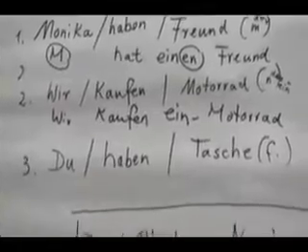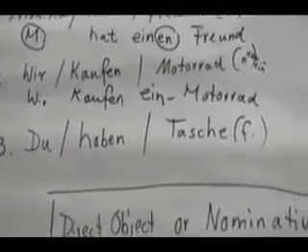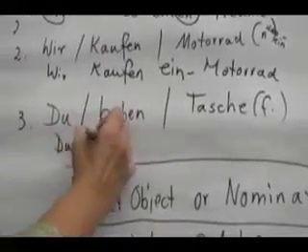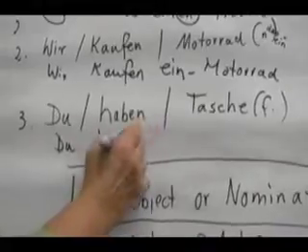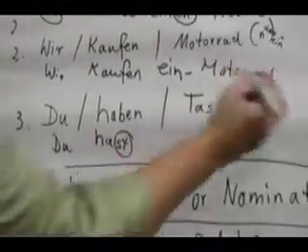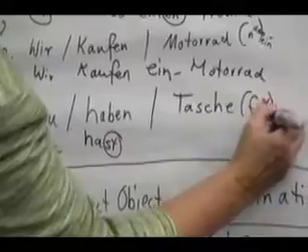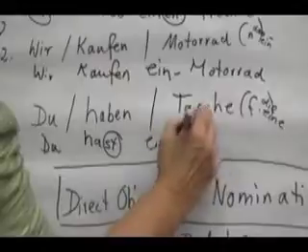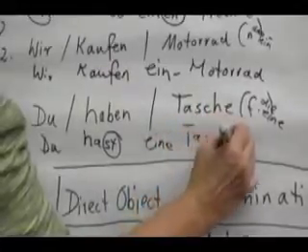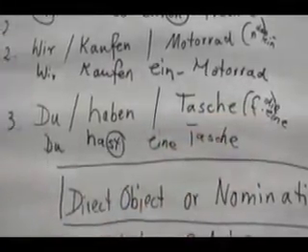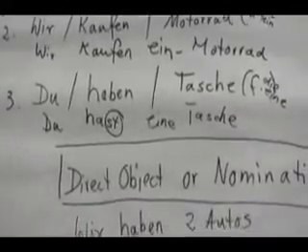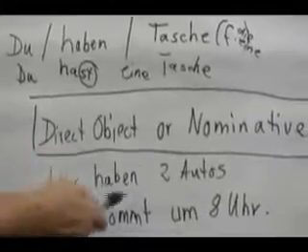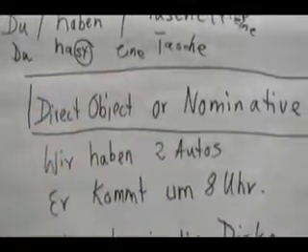Du haben Tasche. You have a bag, like a pocketbook. Okay, how do we conjugate haben when we say du? Du hast, correct, st. Tasche is a die word, right? Die or eine. So, there's our answer. Du hast eine Tasche. Again, Tasche is our direct object. But now I have an exercise for you and I want you to figure out whether these sentences have direct objects or whether they don't.